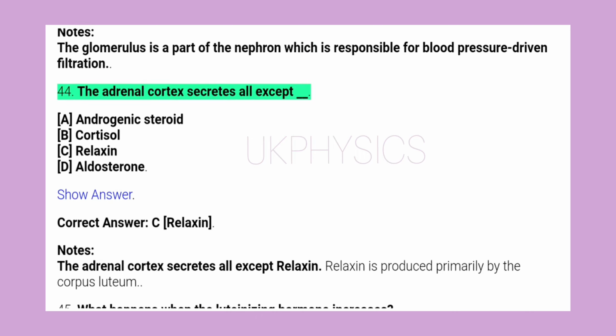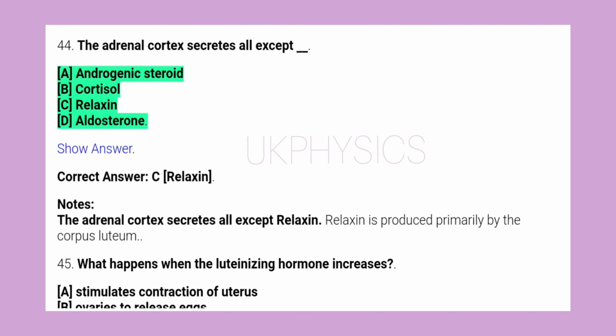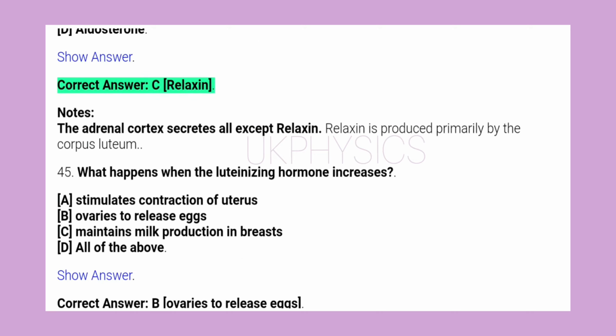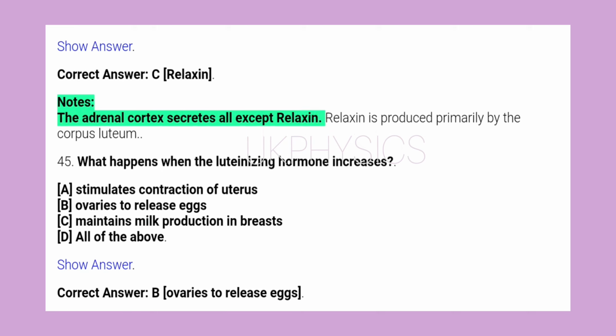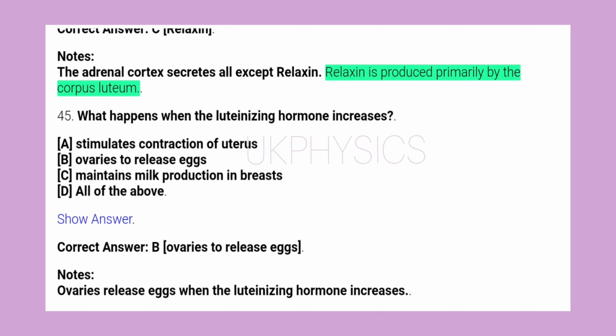44. The adrenal cortex secretes all except __. A. Androgenic steroid, B. Cortisol, C. Relaxin, D. Aldosterone. Show answer. Correct answer, C. Relaxin. Notes: the adrenal cortex secretes all except relaxin. Relaxin is produced primarily by the corpus luteum.